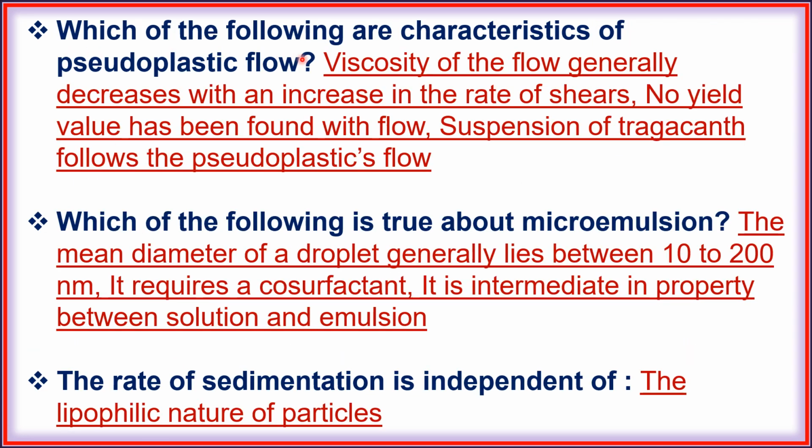Next, which of the following are characteristic of pseudoplastic flow? Viscosity of the flow generally decreases with an increase in the shear rate. No yield value has been found with the flow, and suspension of tragacanth follow the pseudoplastic flow. Next, which of the following is true about microemulsion? The mean diameter of a droplet generally lies between 10 to 200 nanometer. It requires a co-surfactant and it is intermediate in property between solution and emulsion.